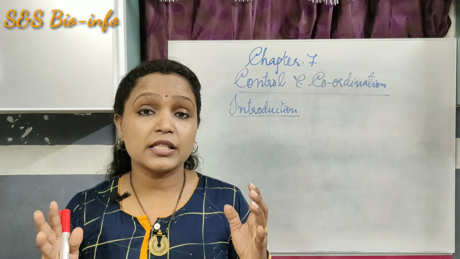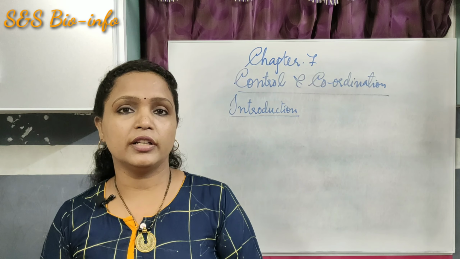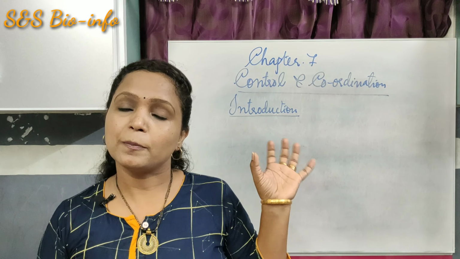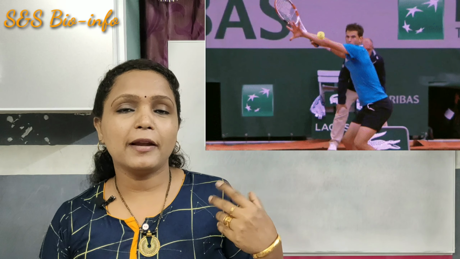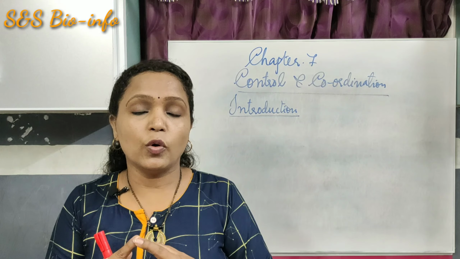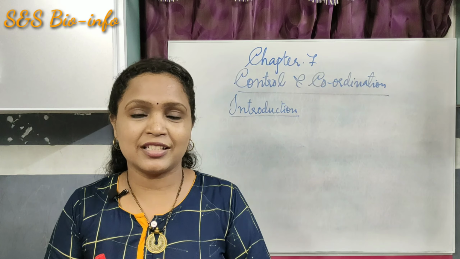These responses are the signs of certain stimuli. These are highly controlled and coordinated in such organisms. For example, observe the picture of a tennis player. While playing tennis, he coordinates many activities. He observes the ball with the help of his eyes and analyzes the observations with the help of his brain, and he gives a quick response with the help of his muscles. Here all these body parts are coordinated and give a quick response to the stimulus.